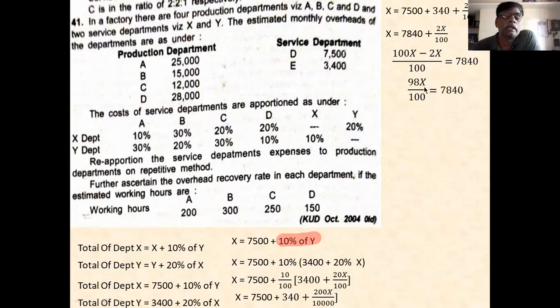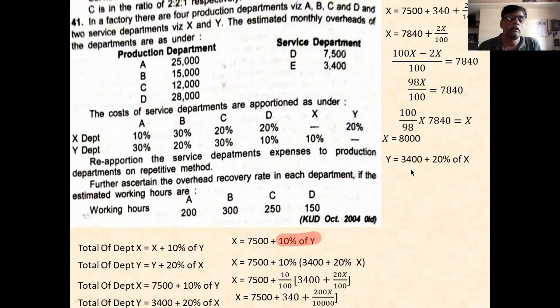And you leave this x and take the 98 to that side, 100 to that side. 98 will divide, go to the denominator, 100 go to numerator. Therefore, 100 divided by 98 into 7,840 is equal to x. Therefore, x is equal to 8,000. X value is 8,000. Then you calculate y value.